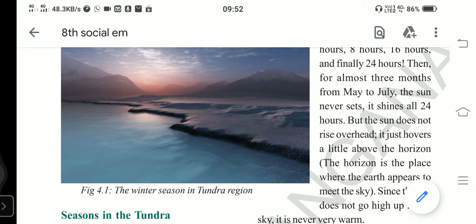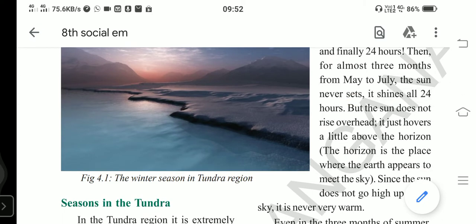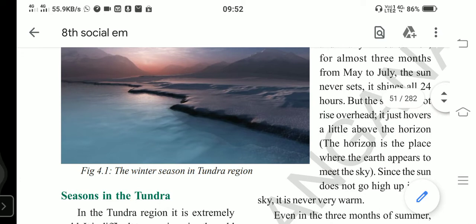So here we get sunrise and sunset every day, but there is no sunrise and sunset in the tundra region. Why is there no sunrise and sunset in the tundra region? In the previous class we discussed that beyond the horizons, sun rays do not shine over the head.